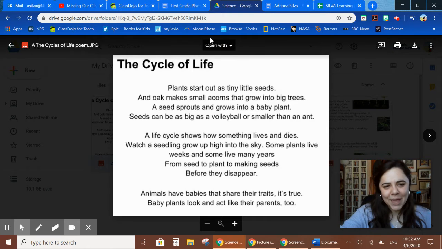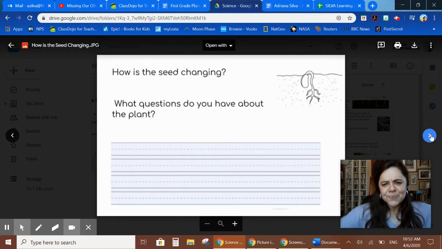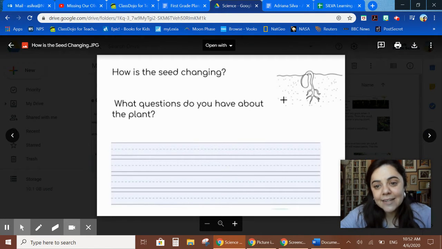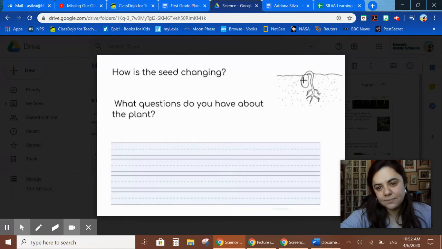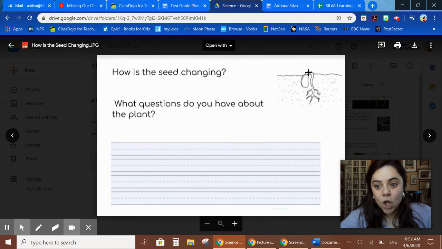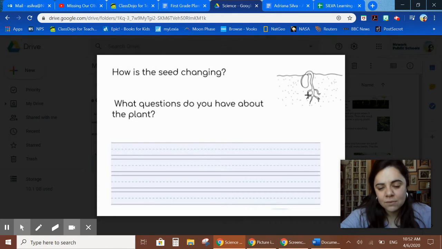So just like we look like our parents, baby plants look like their plant parents. So let's look at this picture over here. It says, how is the seed changing? Let's look at that seed. Looks like this is the seed right here. And then something started growing. Something started growing out of it. Do you guys know what these things are at the bottom?